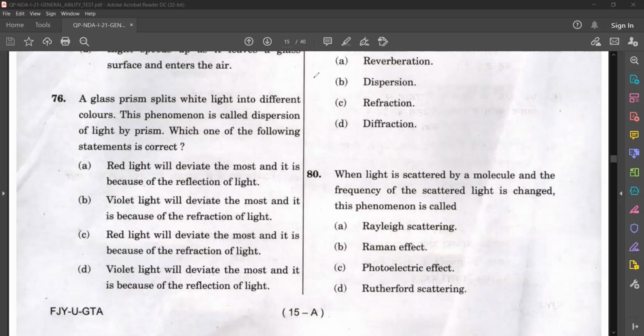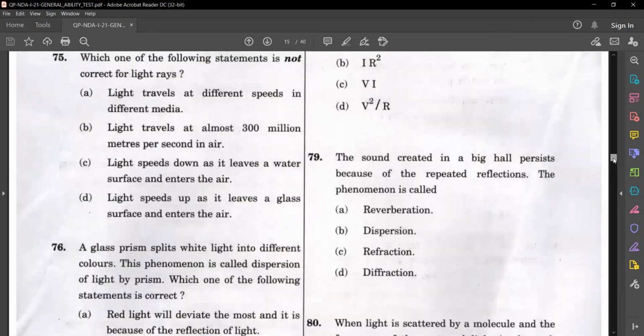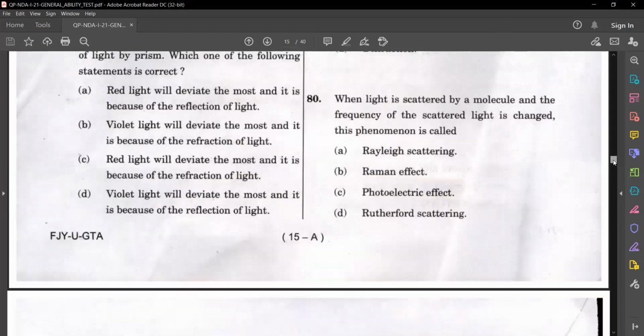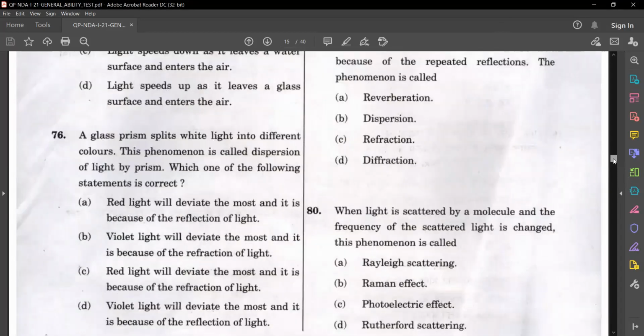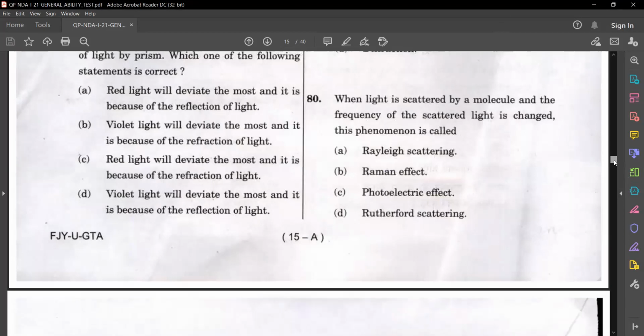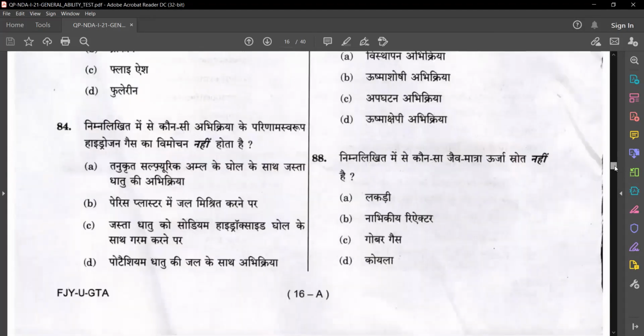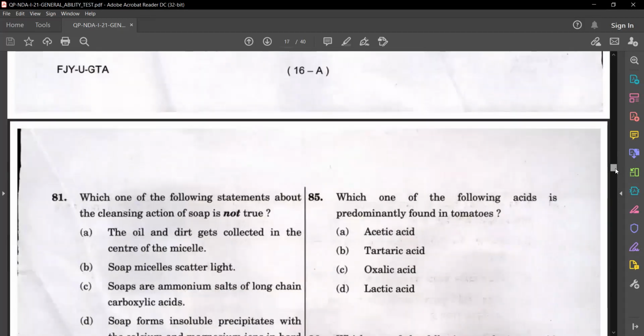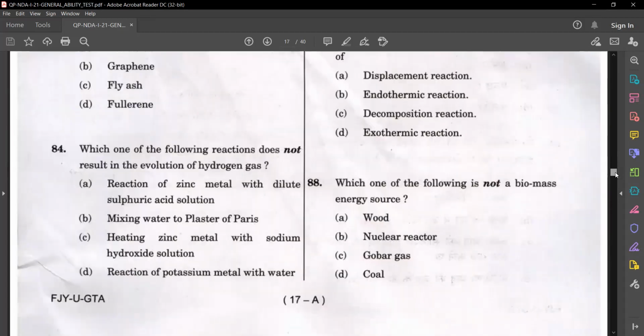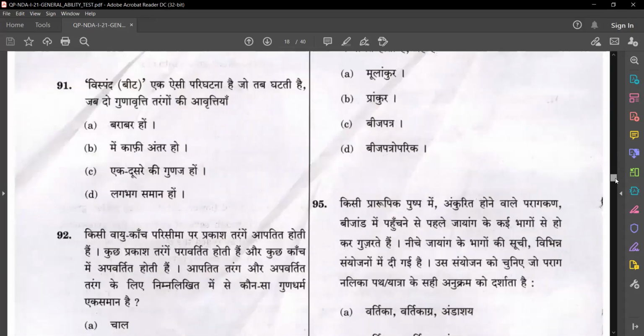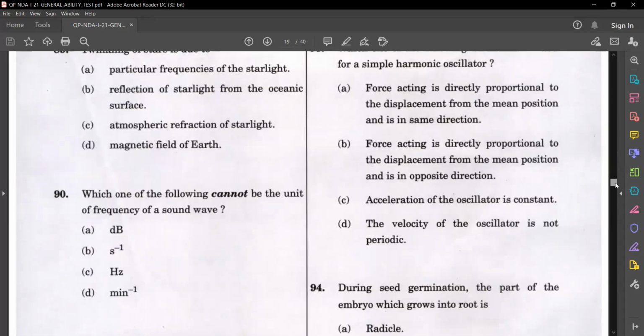Next physics question we'll see. All these questions we have seen are only up to your 9th and 10th level questions. They have not asked anything other than that. These are direct questions from your 9th and 10th NCERT textbooks. We'll see the next physics question.